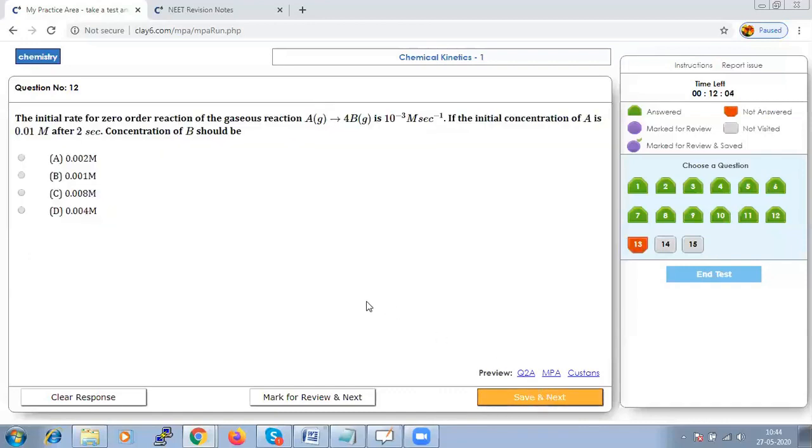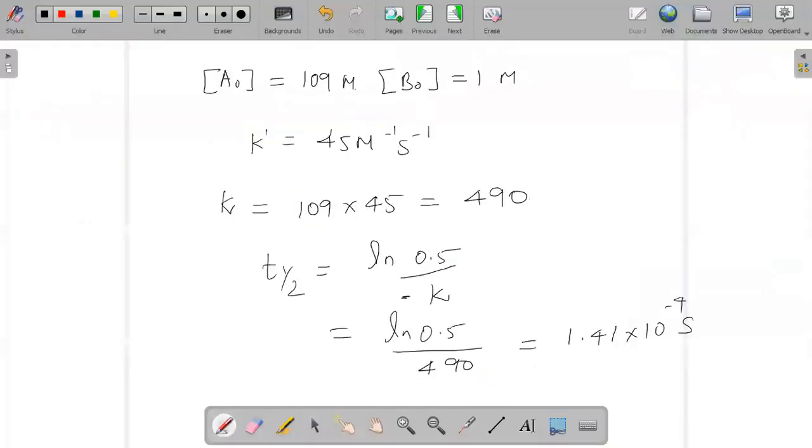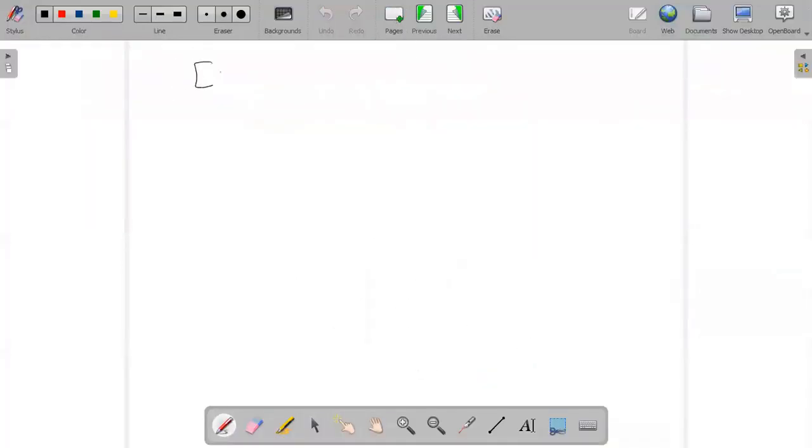The initial rate of a zero order reaction of the gaseous A and B is 10 to the power of minus 3 mole per second, and if the initial concentration of A is this, we have to calculate for after 2 seconds. So when we say in that format, we know that the concentration of A at time t will be equal to the concentration A naught minus Kt. All the values are there with us.